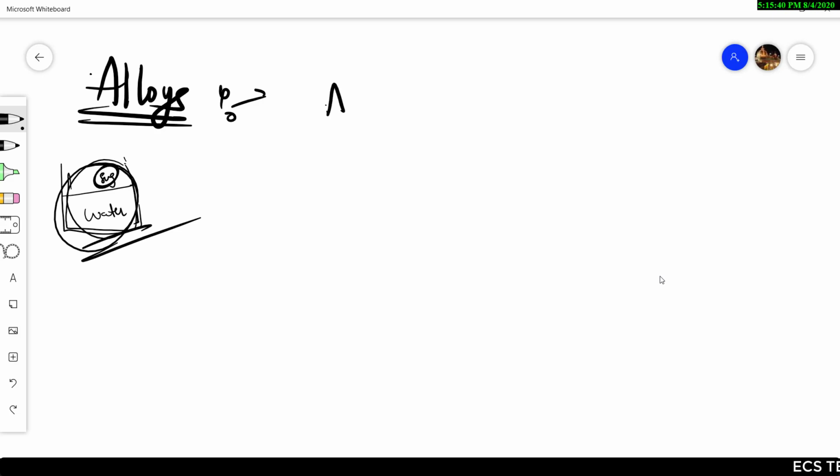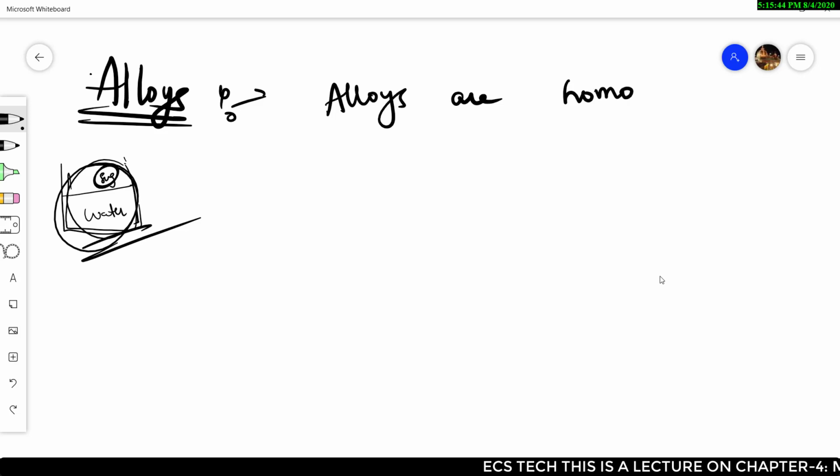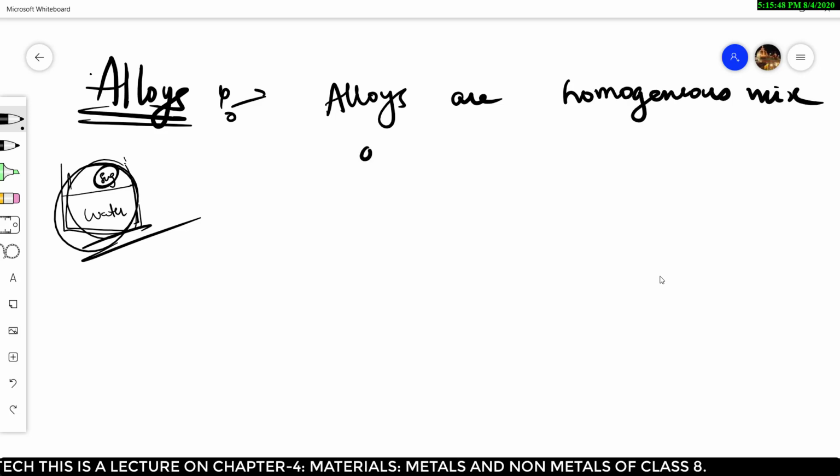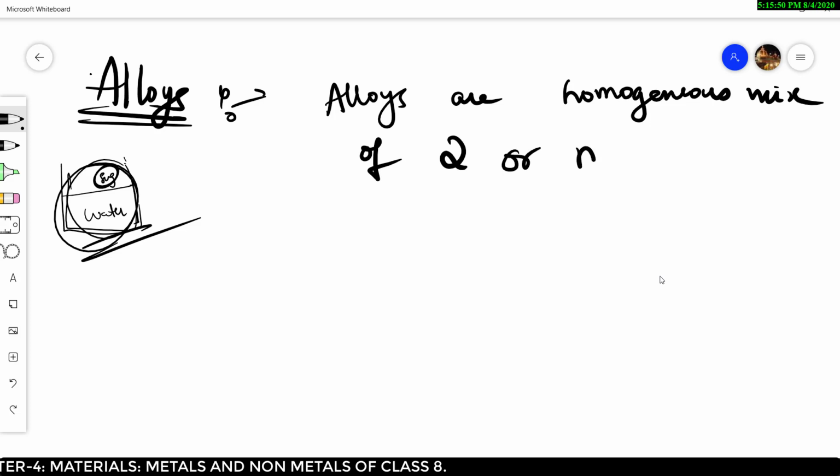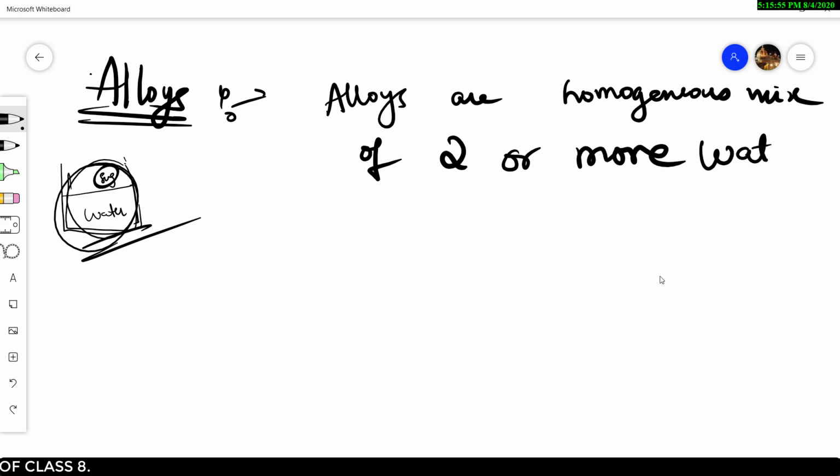So alloys are a homogeneous mixture of two or more metals. It should be completely mixed.